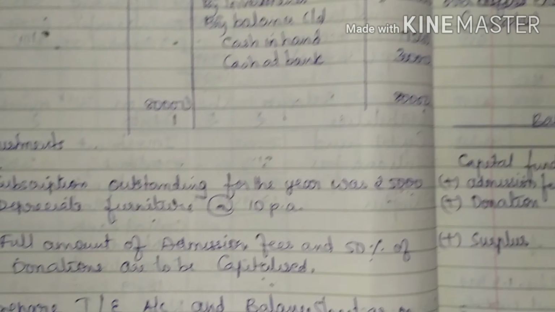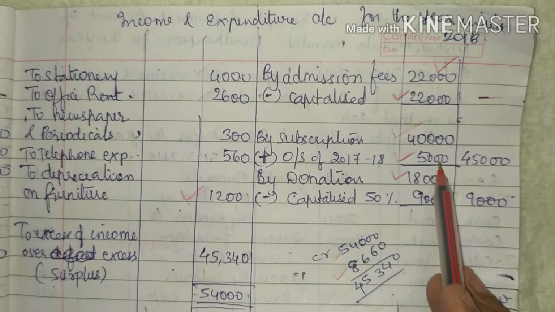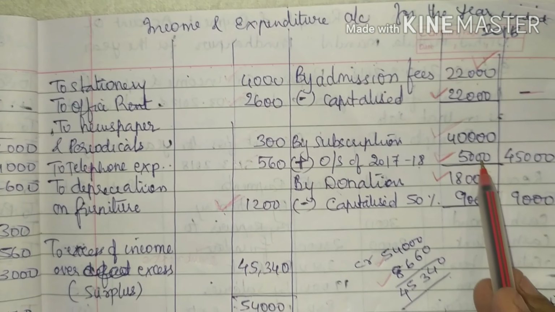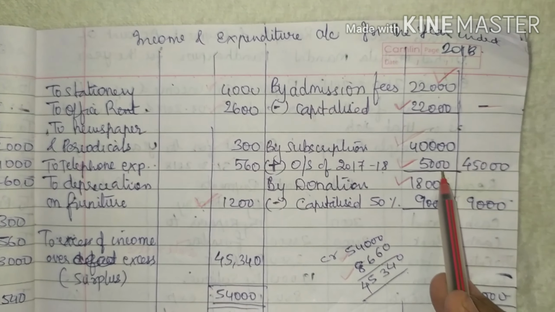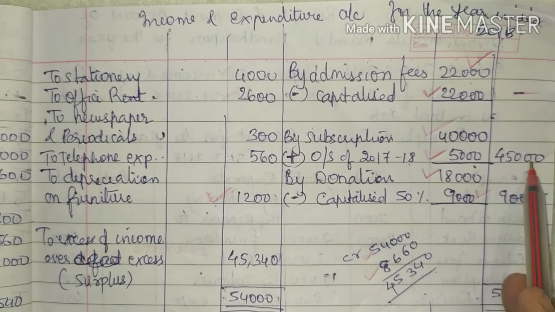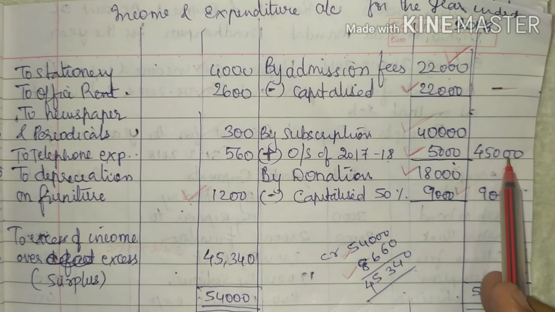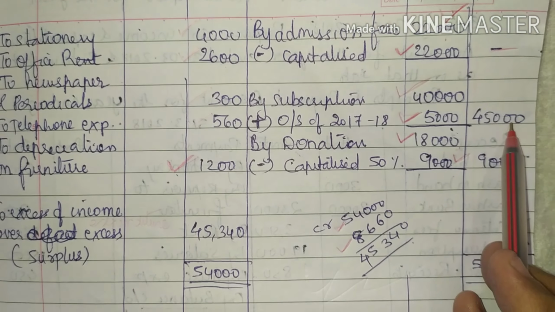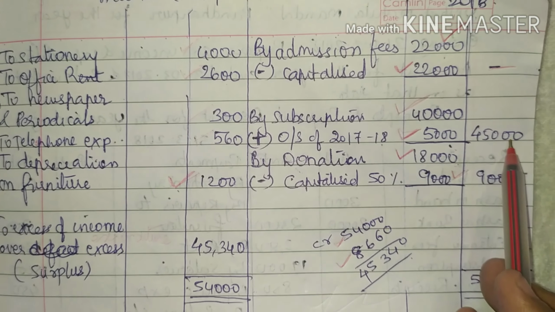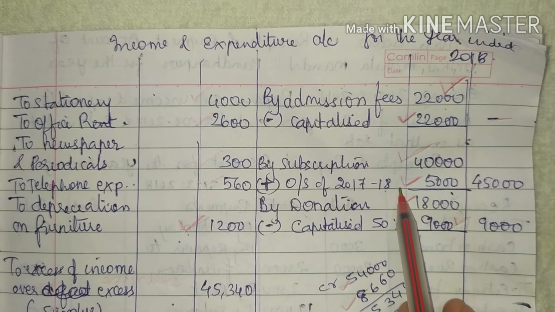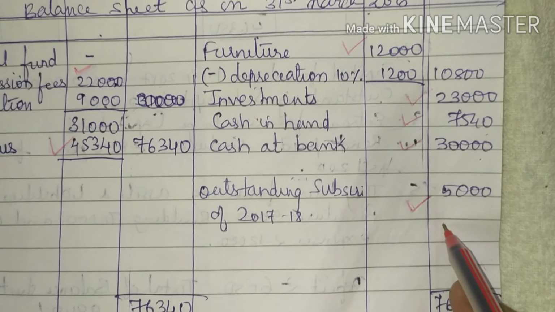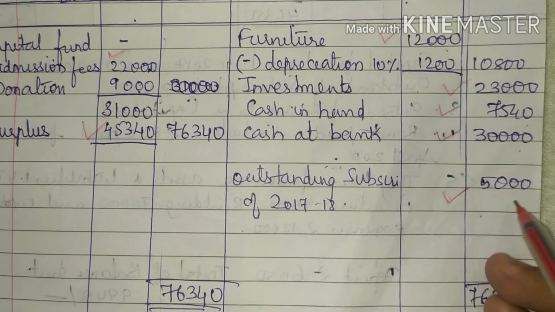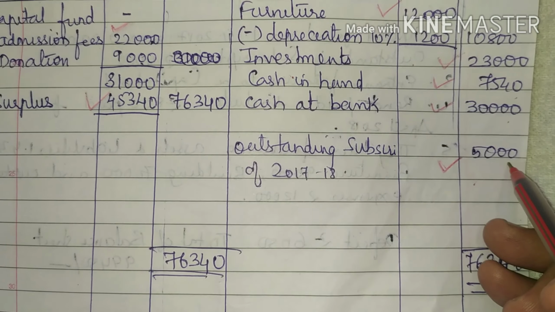The first effect, you will add to subscription 5,000 rupees. 40,000 plus 5,000 will give you 45,000. Now it's an income which is outstanding, it will have two effects. The first effect, you will add to subscription. Second effect, you will show in balance sheet asset side outstanding subscription 2017-18 rupees 5,000.